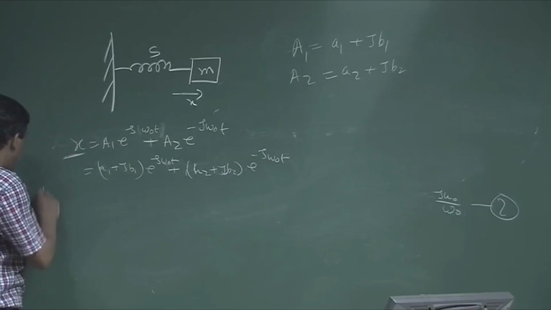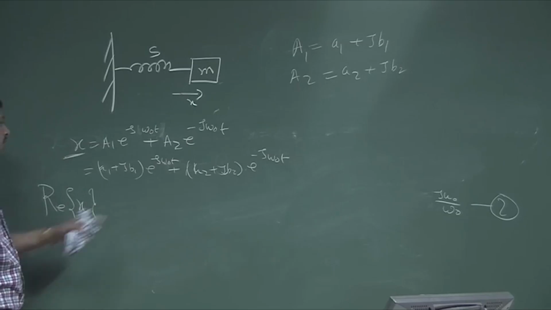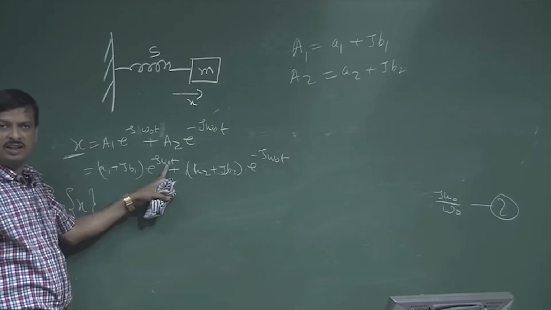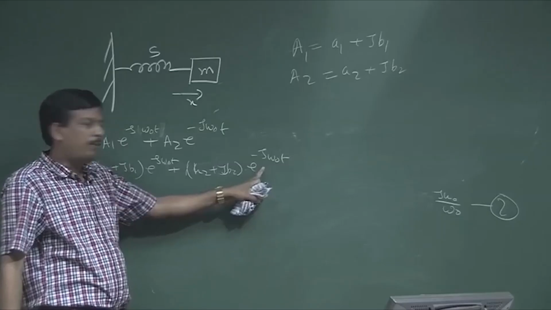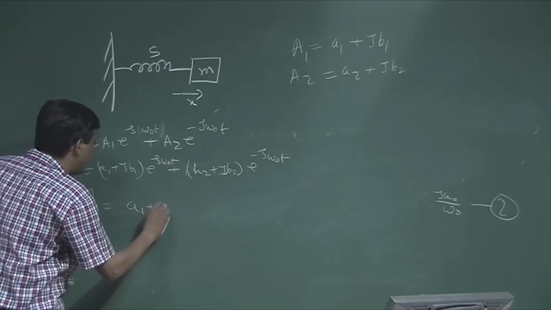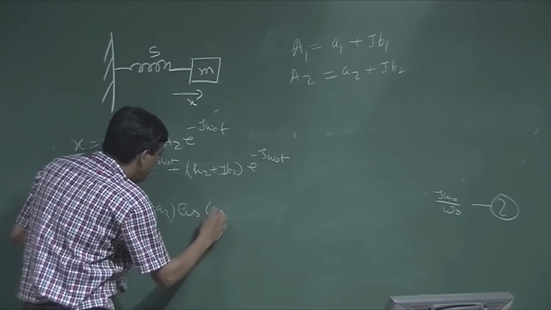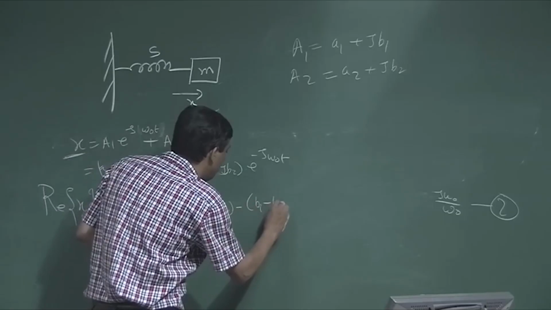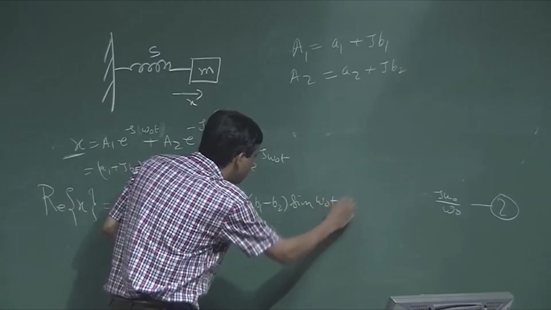Now, I want to find out the real part of x. How do you get it? e to the power j theta is cos theta plus j sin theta, and e to the power minus j theta is cos theta minus j sin theta. If I put that in and multiply, expanding and taking the real part, I will get a1 plus a2 into cos omega 0 t minus b1 minus b2 into sin omega 0 t.